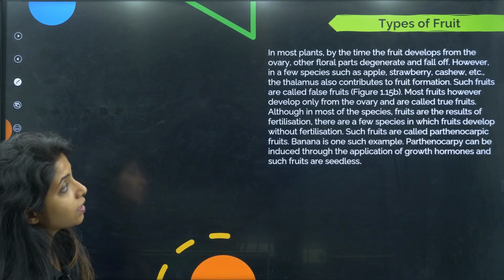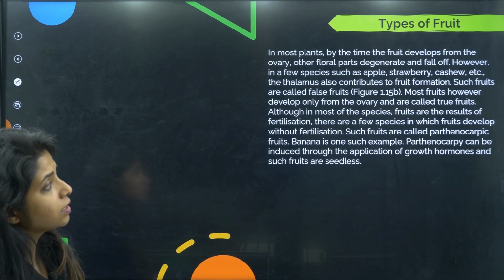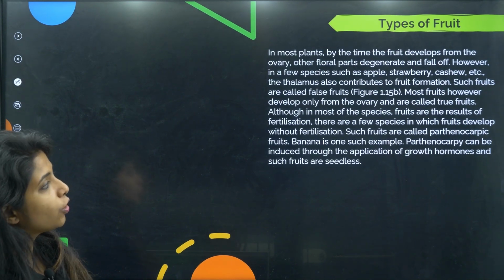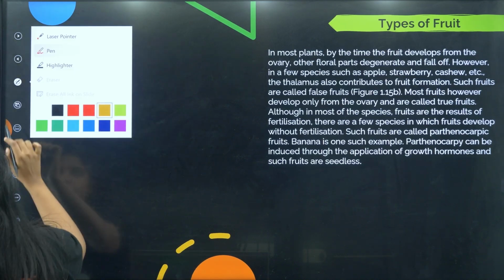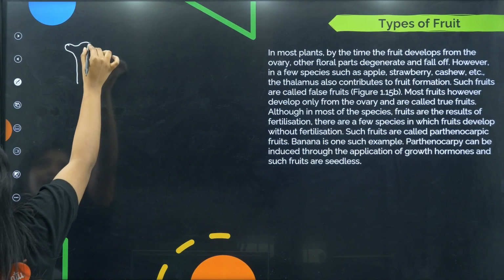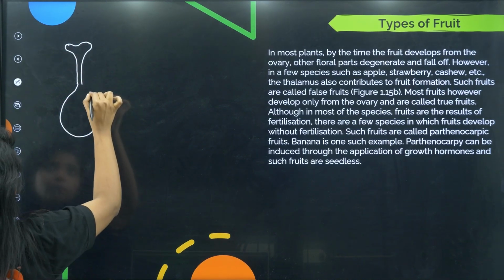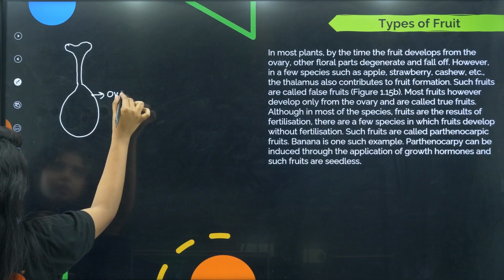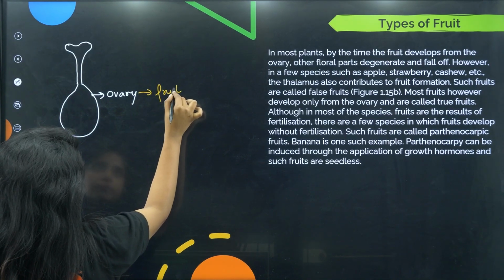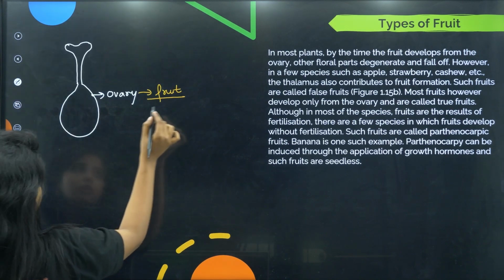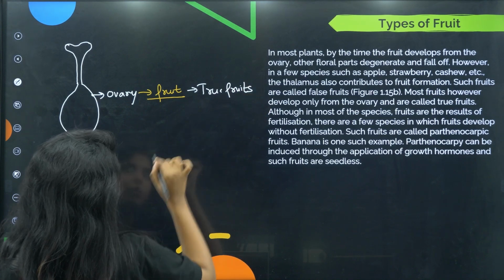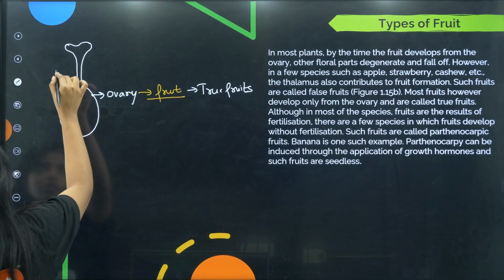In most plants, by the time the fruit develops from the ovary, the other floral parts degenerate and fall off. However, in a few species such as apple, strawberry and cashew, the thalamus also contributes to the fruit formation. Now, this is a very interesting topic for me. Usually, what is the case? We have the stigma, we have the style, and this is the ovary. This ovary is the one that will be forming the fruit. This type of fruits are known as true fruits. Okay, this is condition number 1.